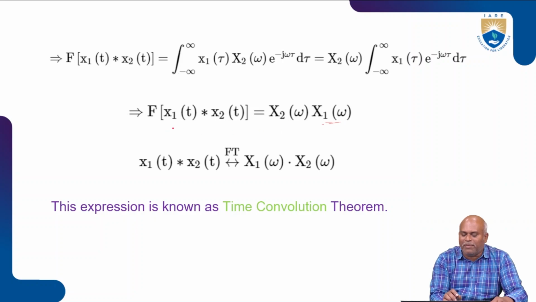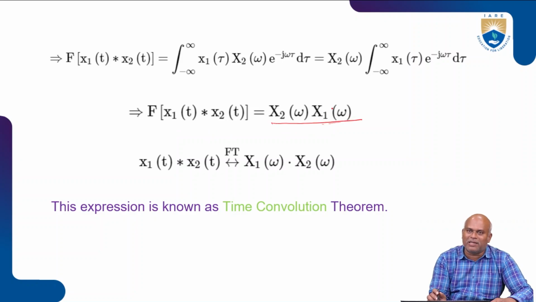Now what will happen if we do the time convolution in the Fourier transform? Taking two different signals x1 of t and x2 of t, the output is represented as a multiplication of those two signals in the frequency domain.